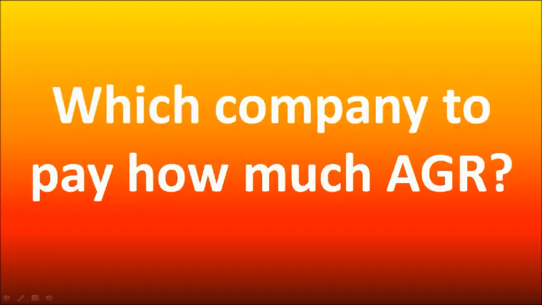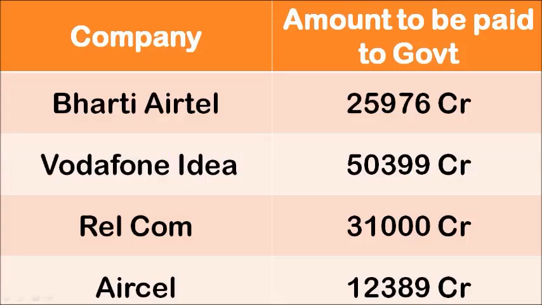Okay, and now talking about this AGR fees, how much do the companies owe? So we'll be talking about this. You can see here Bharti Airtel has 25,976 crore rupees to be paid to government in the form of AGR, and Vodafone Idea you can see here is over 50,399 crore, and Reliance Communication has 31,000 crore, and Aircel has 12,389 crore.